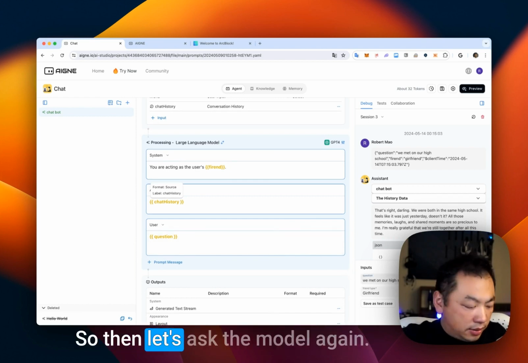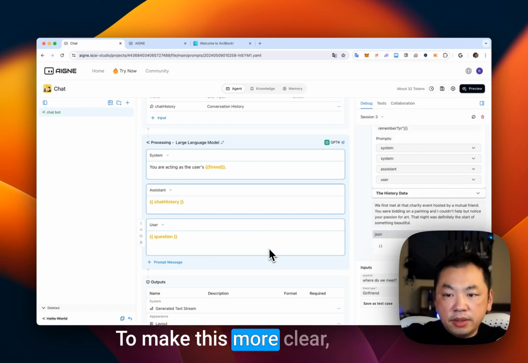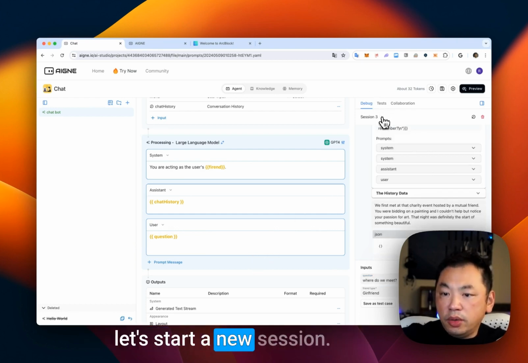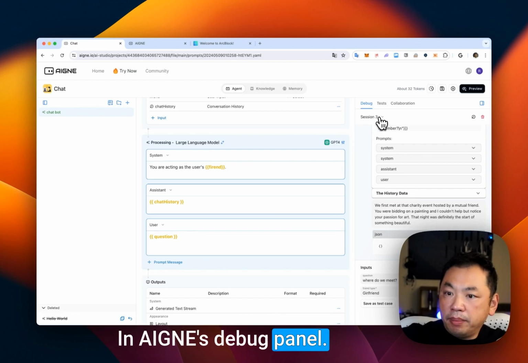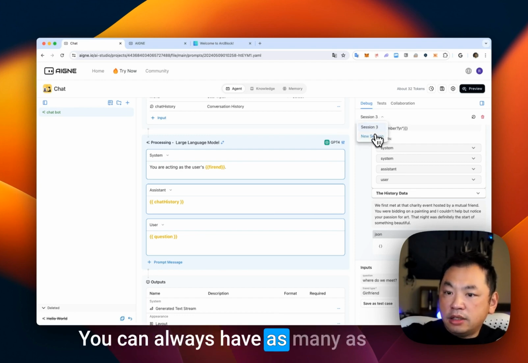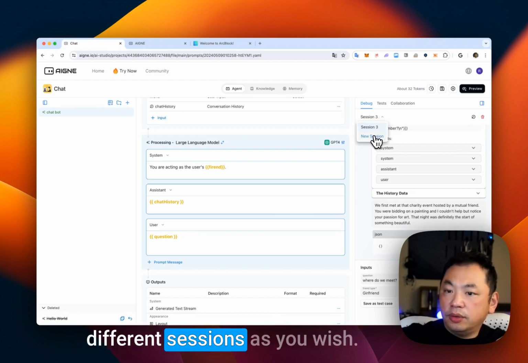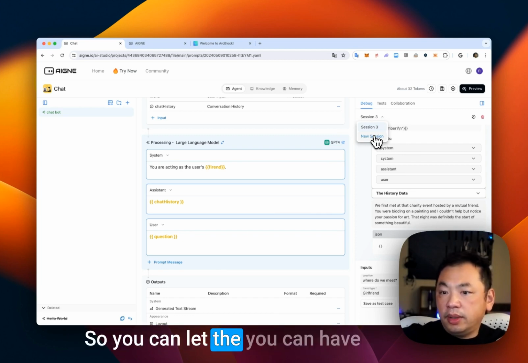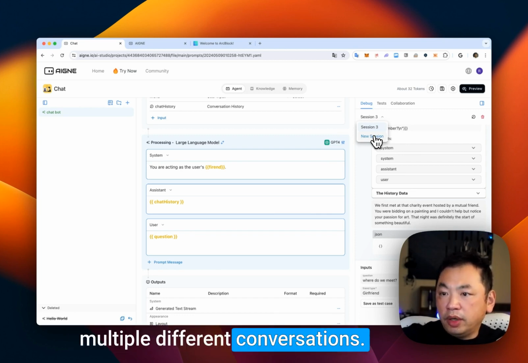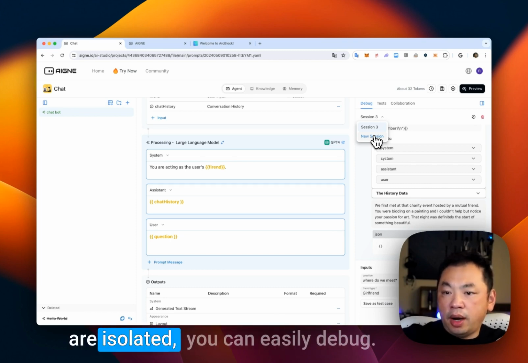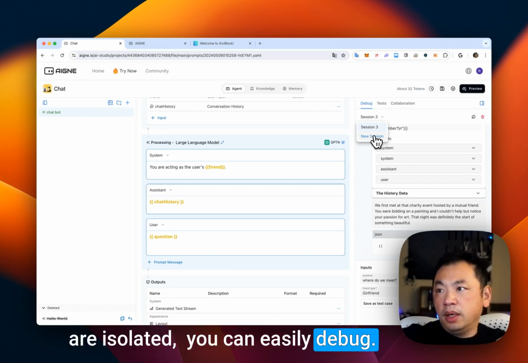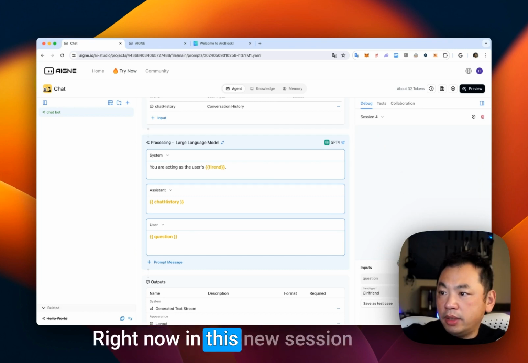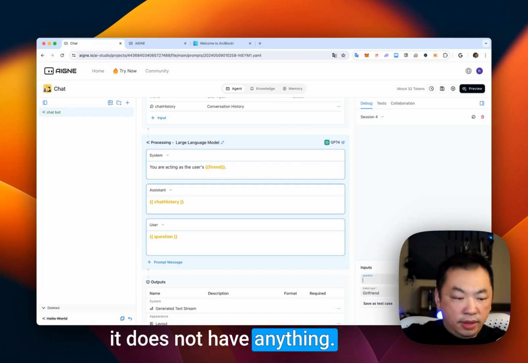So then let's ask the model again. To make this clearer, let's start a new session. In the Agents Debug panel, you can have as many different sessions as you wish. This is very helpful for debugging. You can have multiple different conversations, and each of them is isolated, so you can easily debug. We create a new session. Right now, in this new session, it does not have anything.